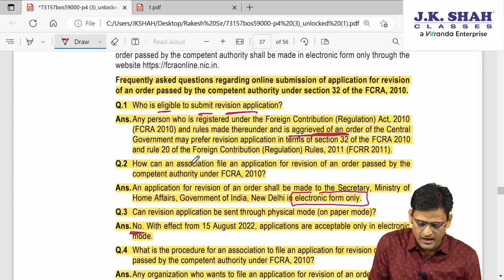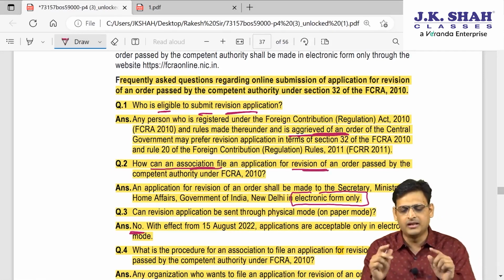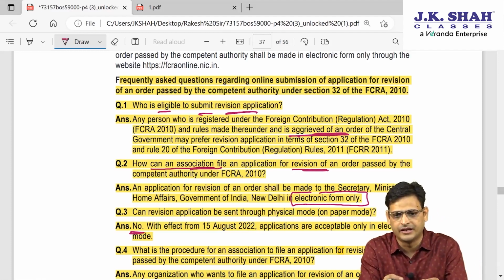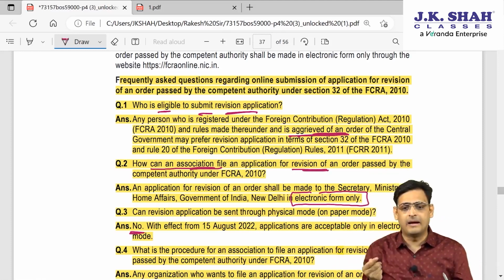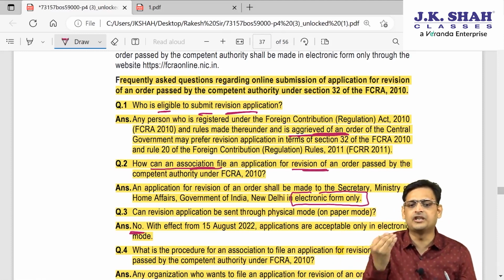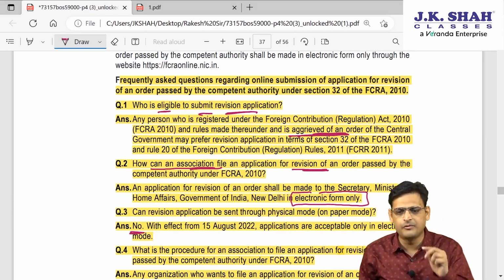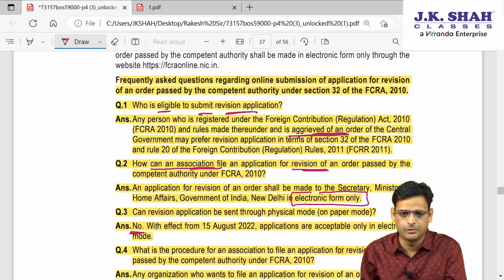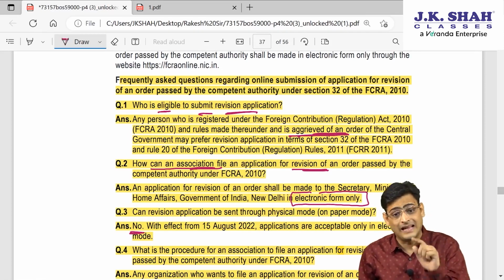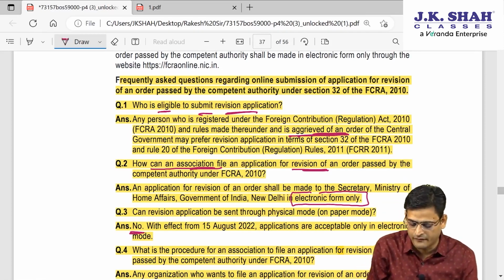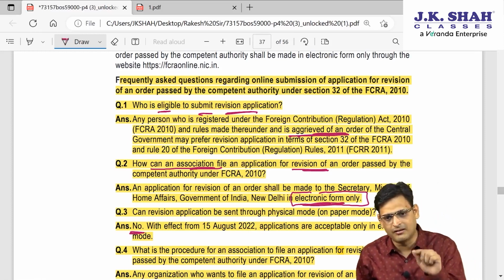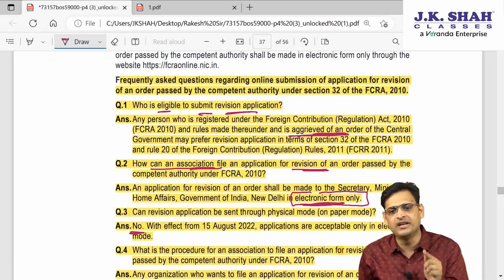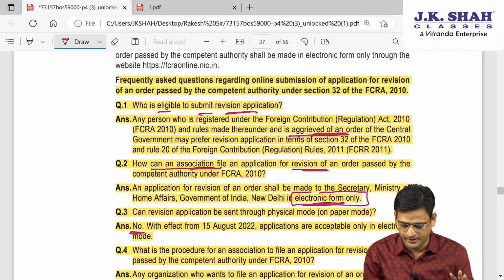Second, how can an association file an application for revision of an order? Earlier they used the words plain paper, now they have deleted it. Why? Because now the application is not manual, now the application is electronic. So when you make an application for revision of an order passed by the central government, and the mistake is apparent, then only you can make an application under section 32 now. That application you can make only by way of electronic mode. So this is the second point.